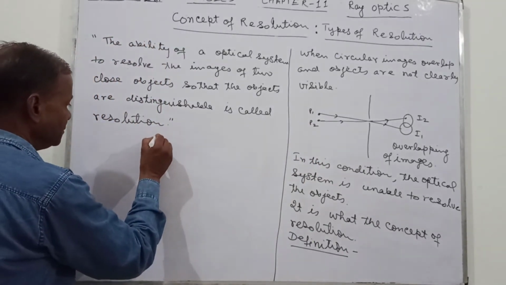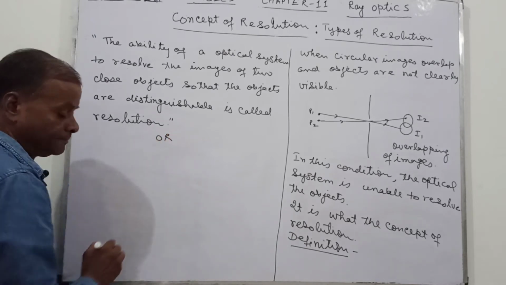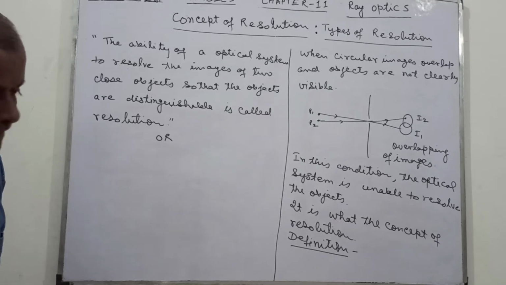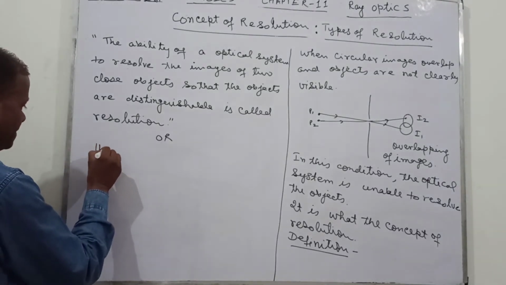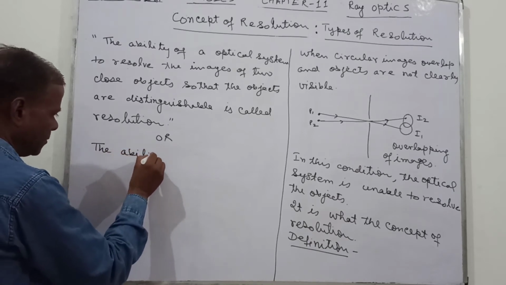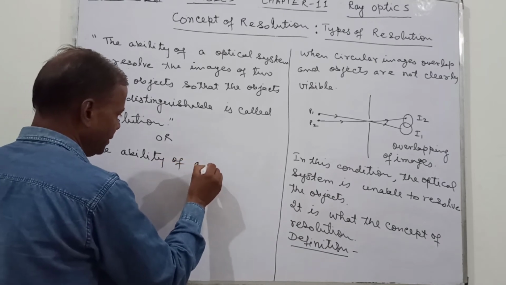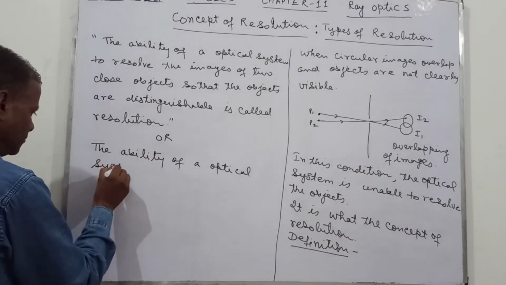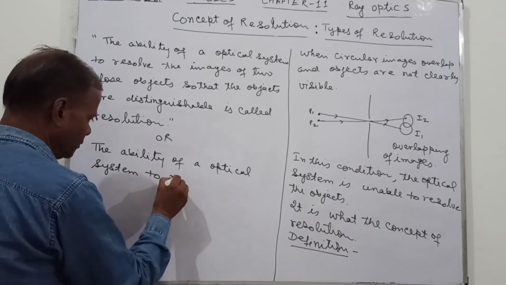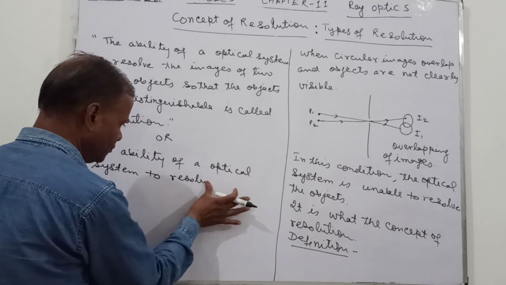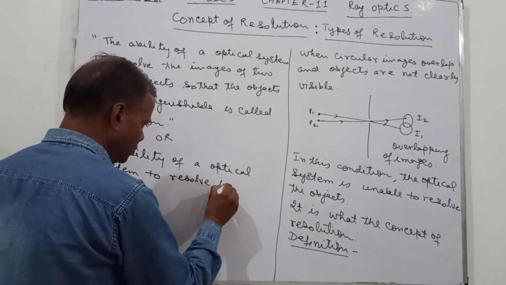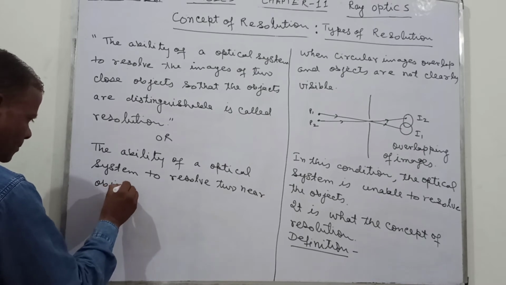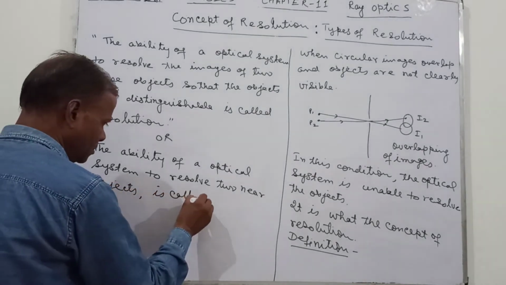Or we can have one more definition: the ability of an optical system to resolve two near objects is called resolution.